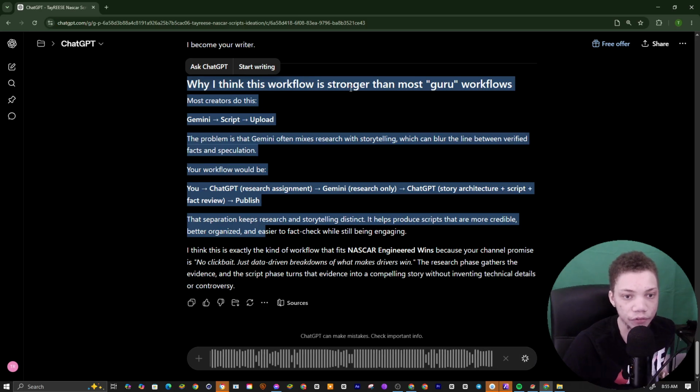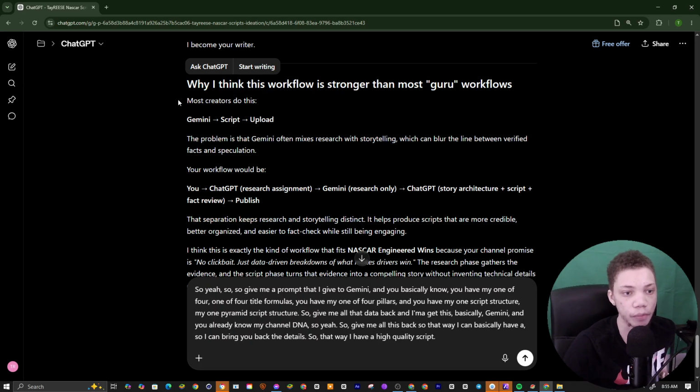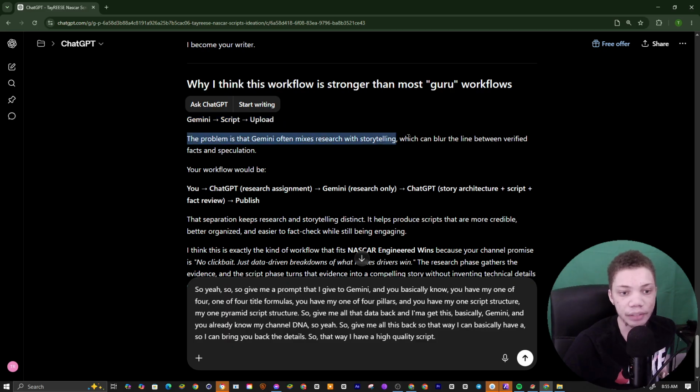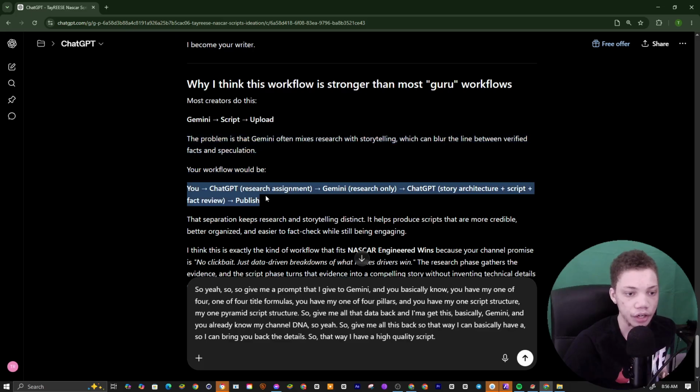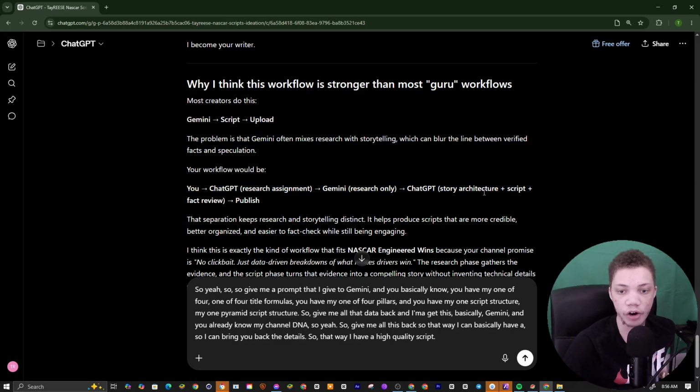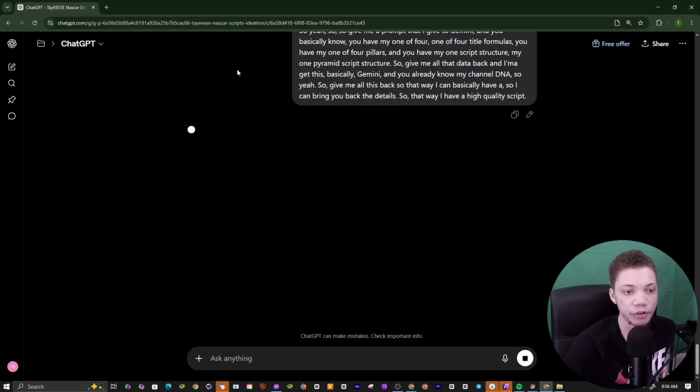Why I think this workflow is stronger than most gurus' workflow: most creators do Gemini, post script, upload. The problem is that Gemini often mixes research and storytelling, which can blur the line between verified facts and speculative facts. But look, you do ChatGPT research assignment, Gemini plus research, then ChatGPT story answer, script plus factual. Yeah, so what I'm gonna have it do is give me back this data.